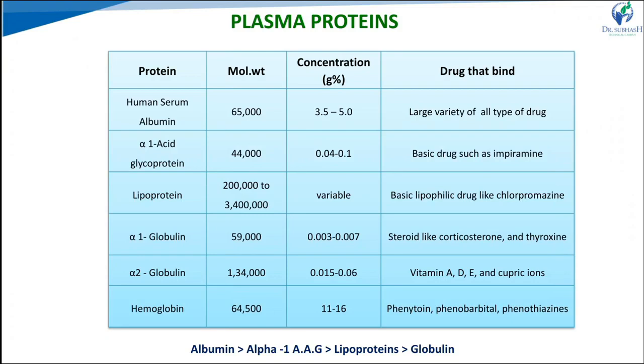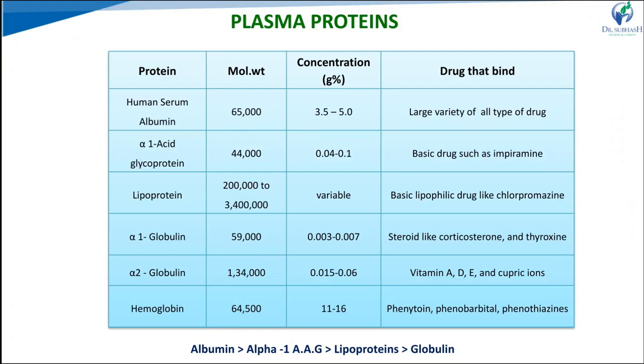Its molecular weight is around 65,000, and its concentration is around 3.5 to 5%. It has a large number of binding sites, so a large number of drugs bind with albumin.